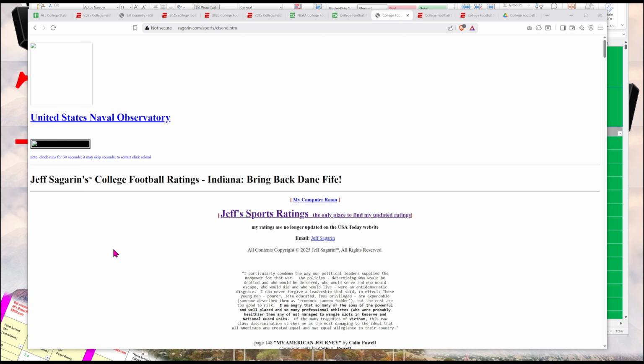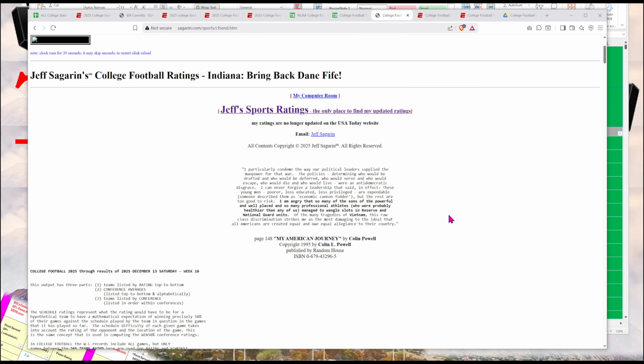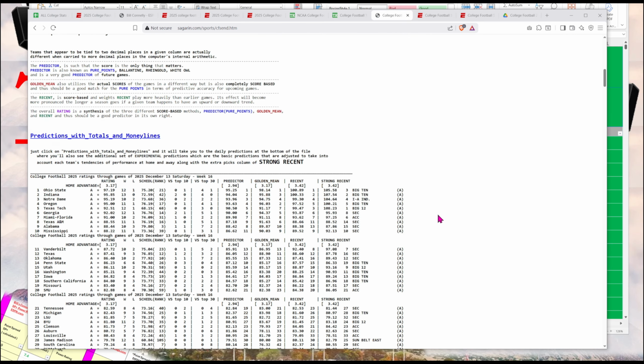Jeff Sagarin calculates power ratings, and the story of Jeff Sagarin is he has a bachelor's degree in math from MIT. He also has an MBA from Indiana, and he has power ratings for college football as well as for college basketball. And they have authority if you consider that the NCAA, when they make their brackets for March Madness, incorporate Jeff Sagarin's power ratings. And also the BCS, when it was in existence for college football, also used Jeff Sagarin's power ratings.